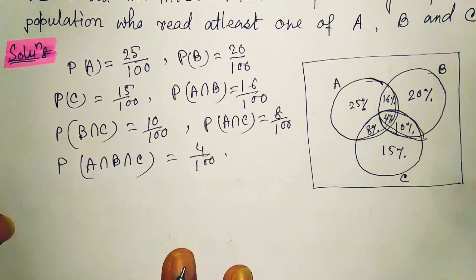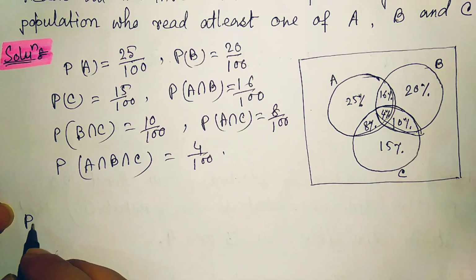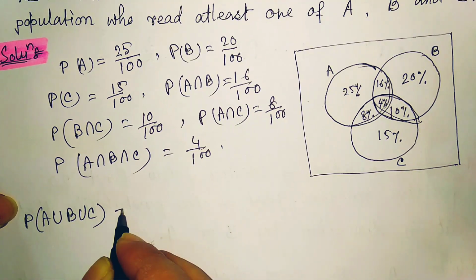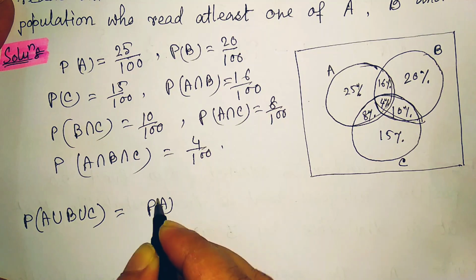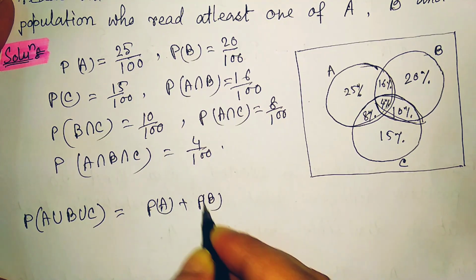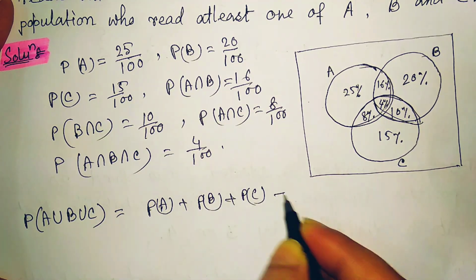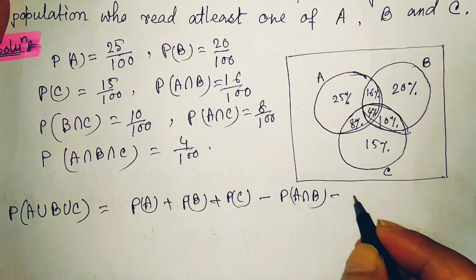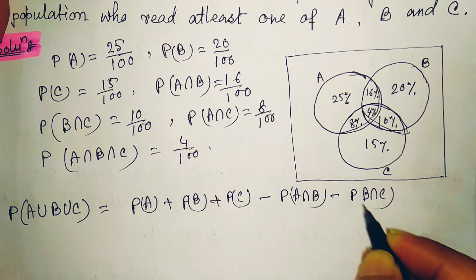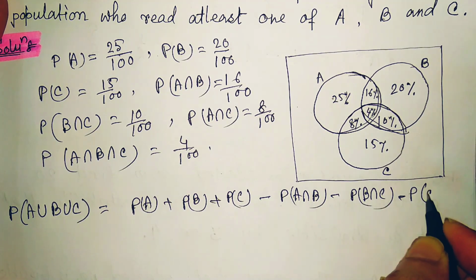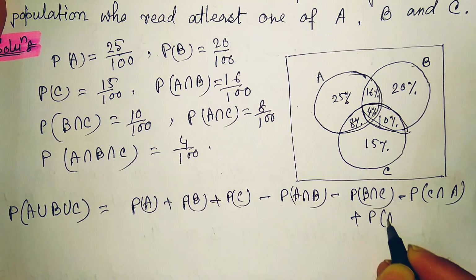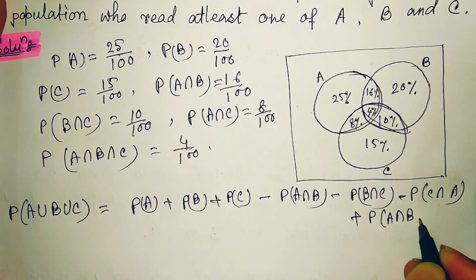So according to the theorem, we are supposed to find out probability of A union B union C, which is the probability of A plus probability of B plus probability of C, then minus probability of A intersection B, minus probability of B intersection C, minus probability of C intersection A, then plus probability of A intersection B intersection C.